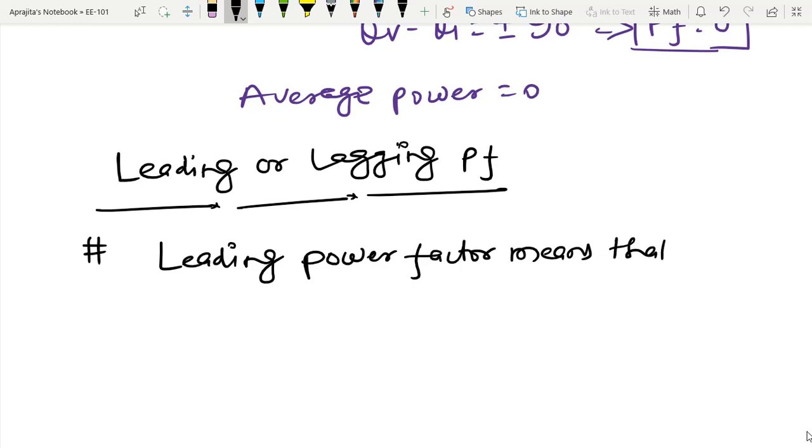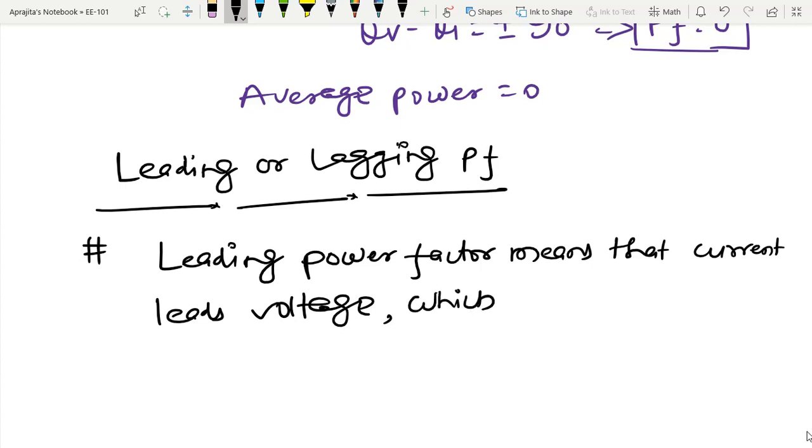that current leads voltage, which implies a capacitive load.